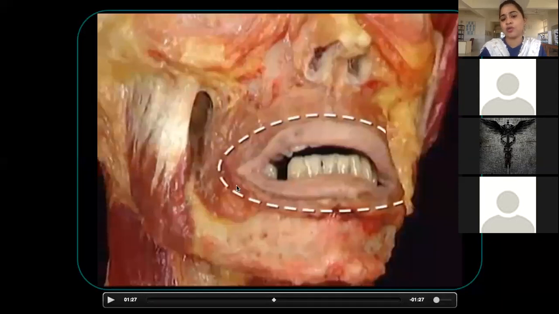Now orbicularis oris again has got three layers: superficial layer, intermediate layer, deep layer. Don't worry about that. You need not explain each layer's origins and insertions in much detail. You just need to know that these fibers are circular and get attached to the modiolus. What is modiolus? Modiolus is when you feel with your tongue on the angle of the mouth, inside.